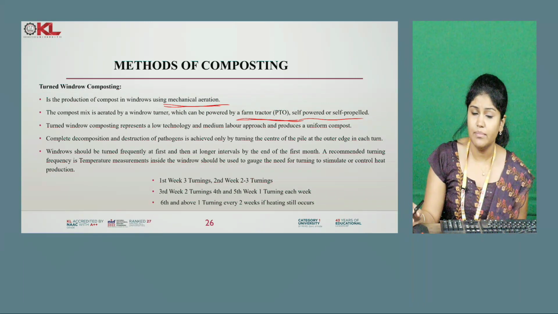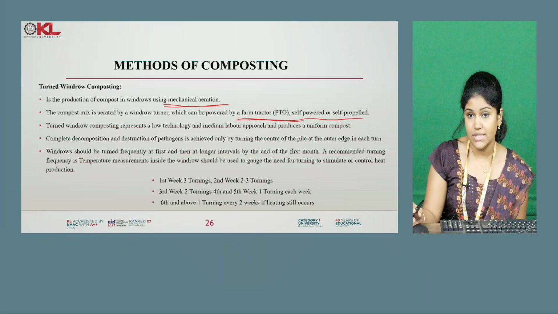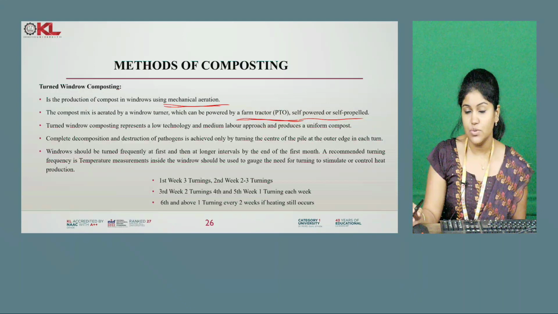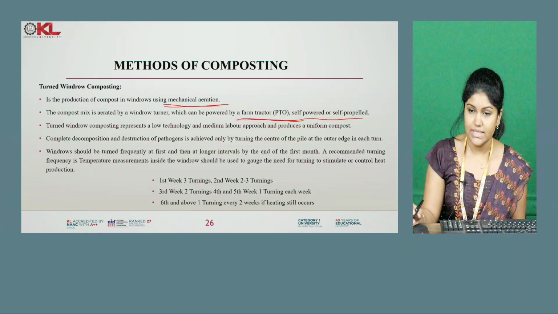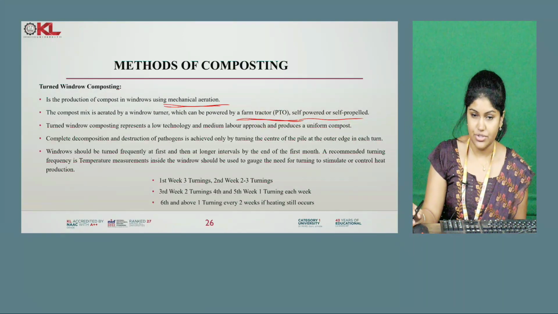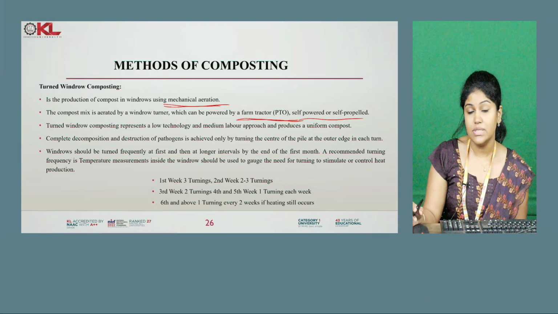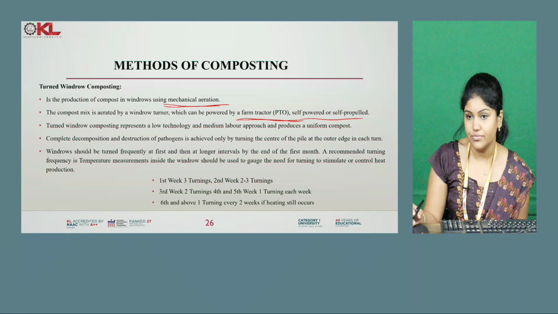Complete decomposition and destruction of the disease causing organisms, that is pathogens, will be achieved only by turning the center of the pile to the outer edge. Windrows will be turned frequently at first and then at lower intervals by the end of the first month.